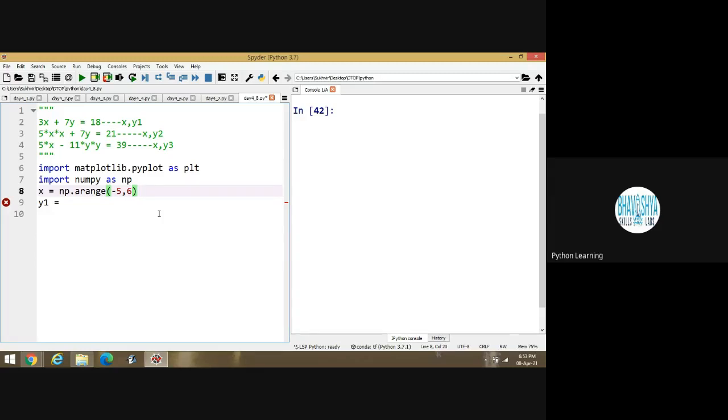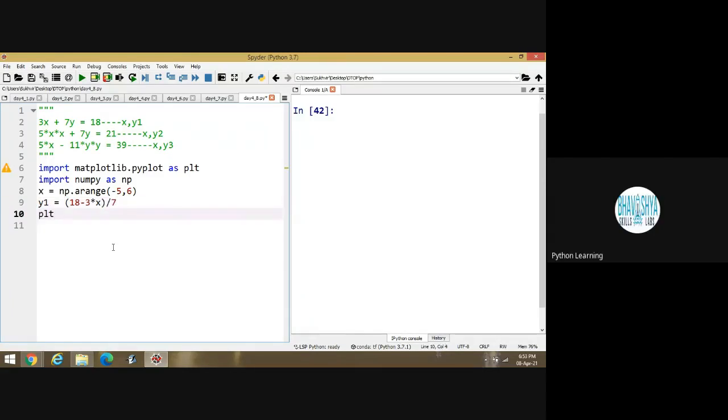What should y1 be equal to? Any idea? Can you calculate the value of y from the first equation? This one is the first equation. y1 is equal to 18 minus 3 star x, divided by 7.